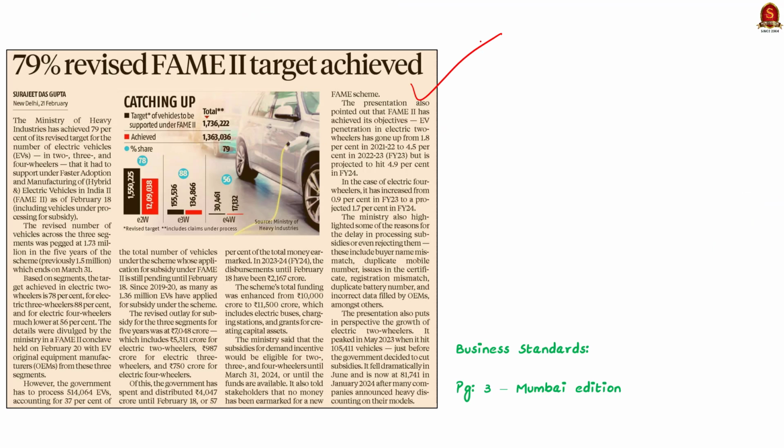See, the Ministry of Heavy Industries stated that it has achieved 79% of its revised target for the number of electric vehicles. This target was set under the scheme called FAME2, or the Faster Adoption and Manufacturing of Hybrid and Electric Vehicles in India 2. So the ministry has also stated that the EV penetration in electric two-wheelers has gone up from 1.8% in 2021-22 to 4.5% in 2022-23. Similarly, in the case of electric four-wheelers, it has an increase of 0.9% in financial year 2023. So in this news article discussion, let us understand about FAME2 from the prelims perspective.